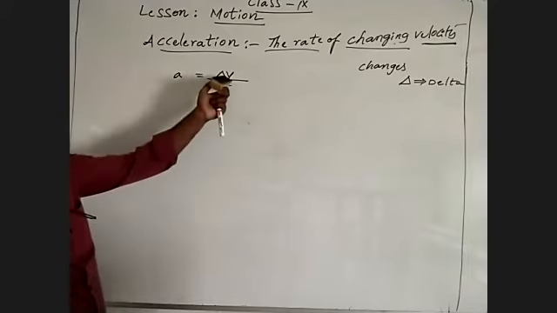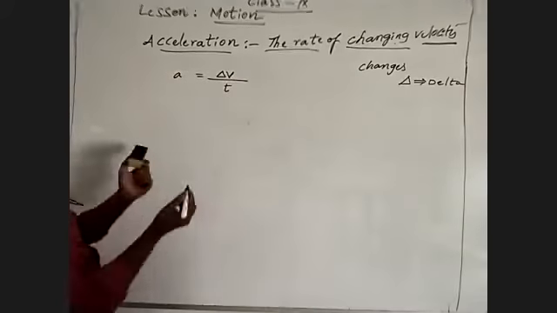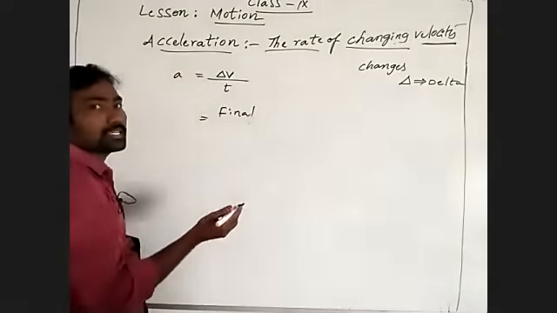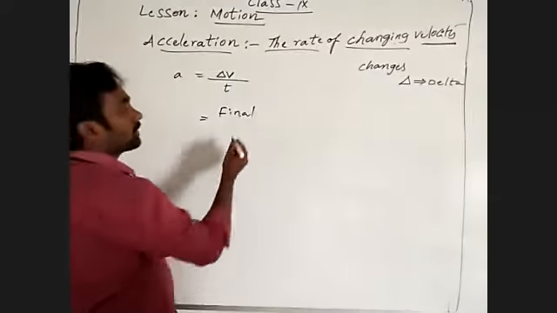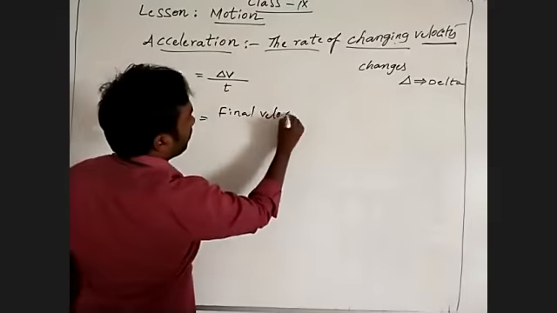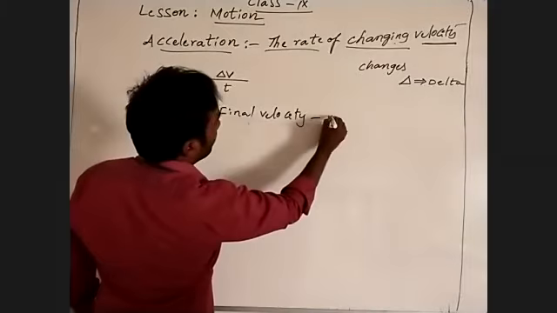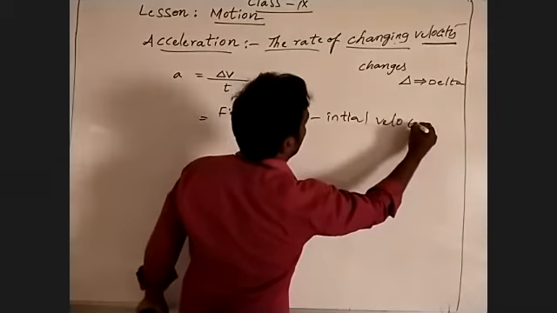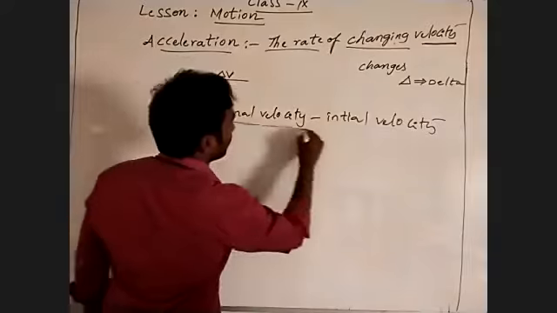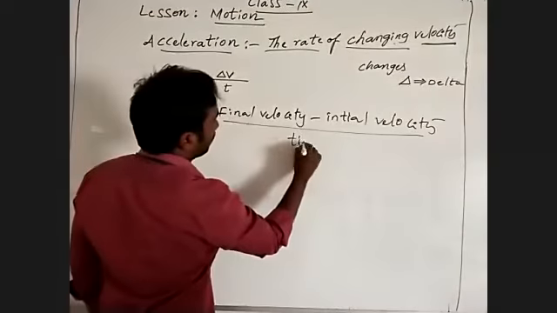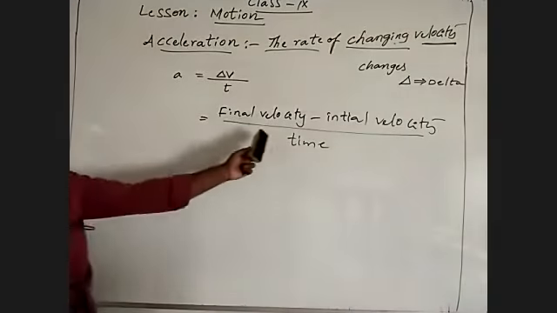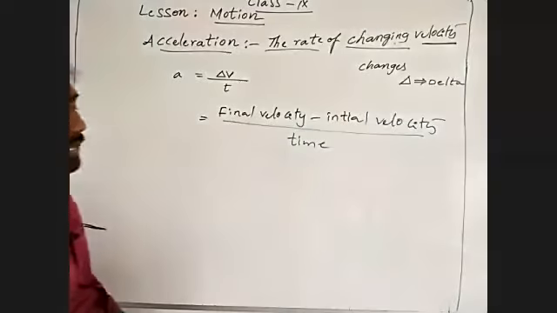So rate of changing velocity. Change of velocity means difference of the velocity, so you have to write final velocity minus initial velocity by time. Final velocity minus initial velocity by time.